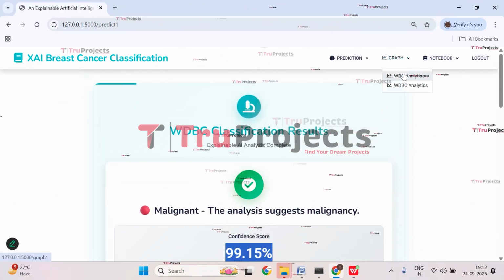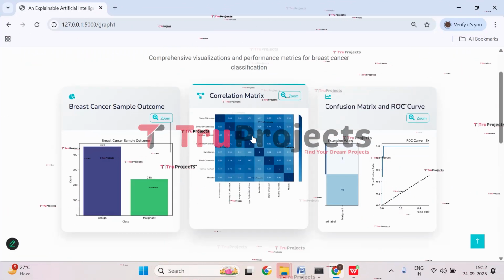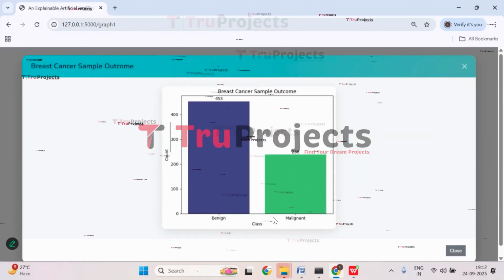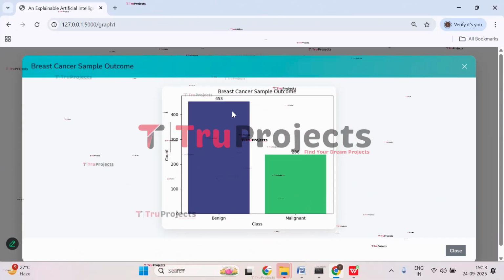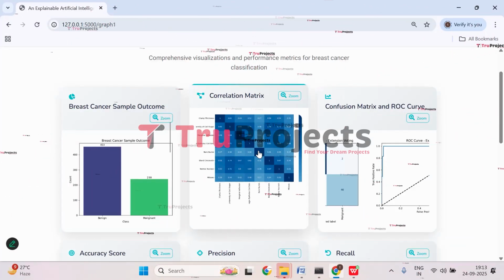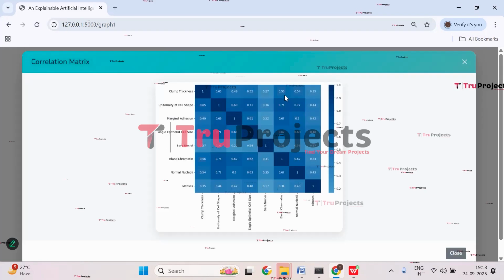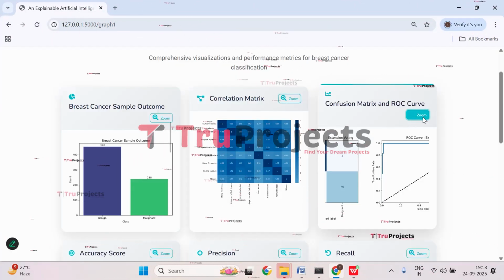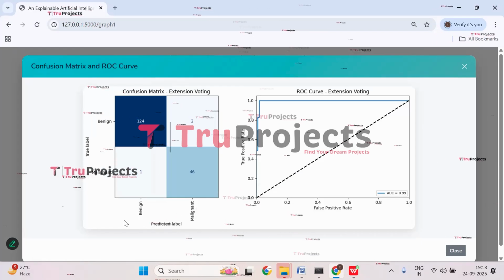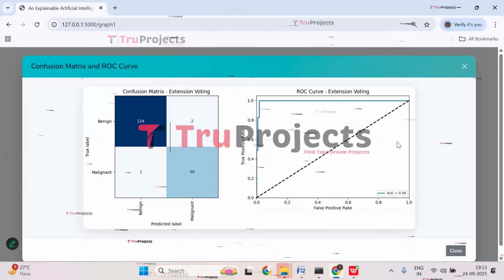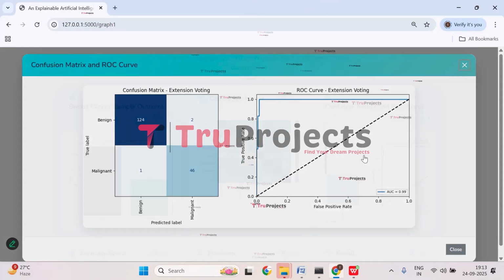So let's check with the graphs of WBC analytics. Here we have the sample outcome graph. Here on the x-axis we have benign and malignant cases, and on the y-axis we have count, which shows the class distribution. And here we have the correlation matrix, which shows the correlation between individual features. Here we have the confusion matrix, where on the x-axis we have predicted label and on the y-axis we have true class, and this is the ROC curve of the voting classifier.